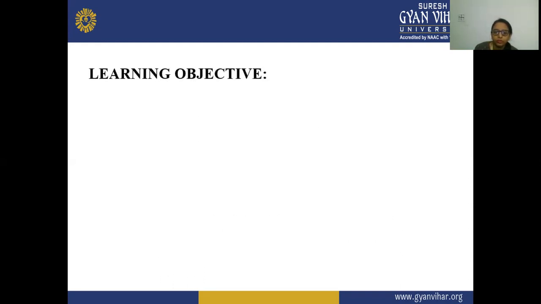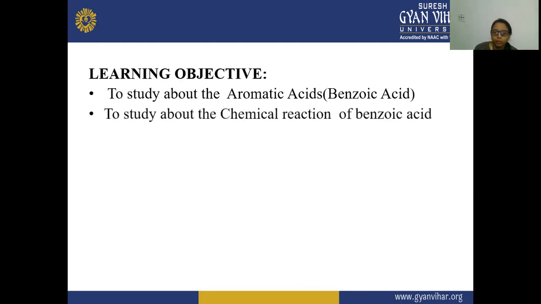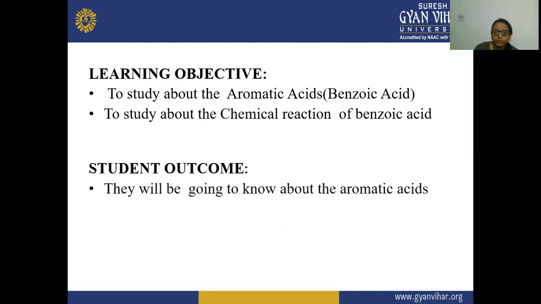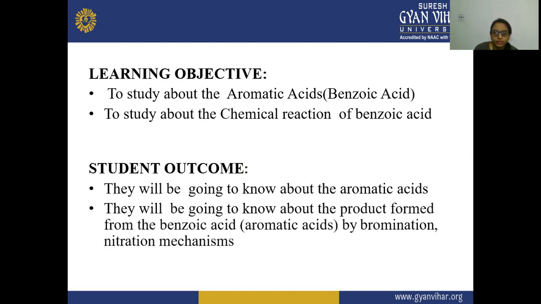The learning objective of this topic is that we are going to discuss aromatic acids and how the chemical reactions of benzoic acid occur. The student outcome is that they will know about aromatic acids, and also the products formed from benzoic acid by bromination, nitration mechanism, and other mechanisms. We have already discussed the chemical reactions of benzoic acid, and these are the few chemical reactions which were left.